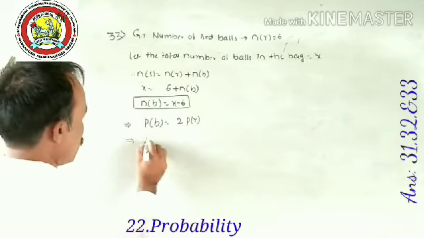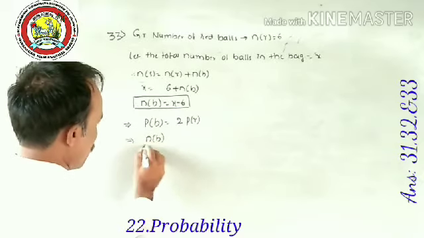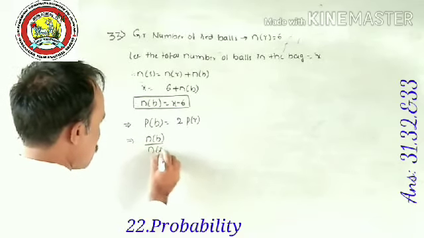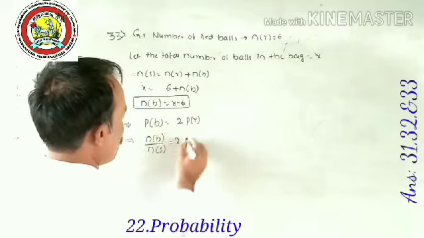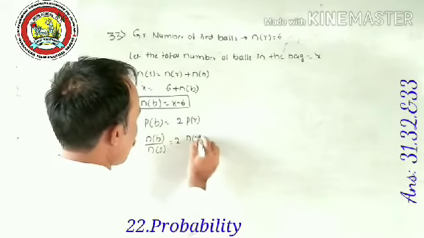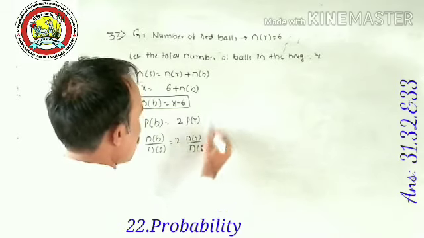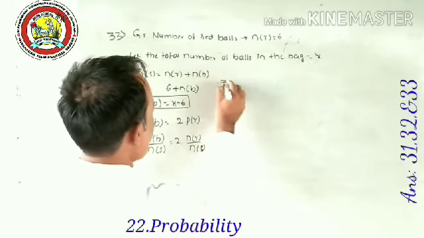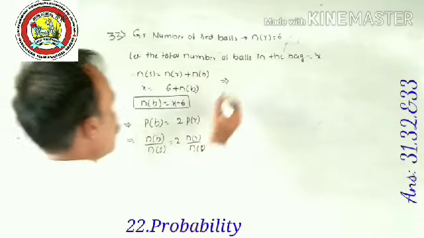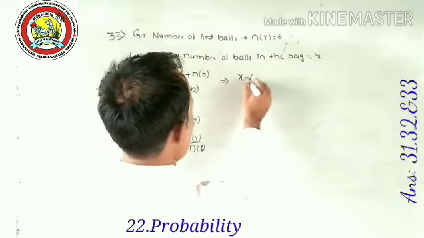Very important. n of B divided by n of S is equal to 2 into n of R divided by n of S, which implies, what is the value of n of B? That is x minus 6.